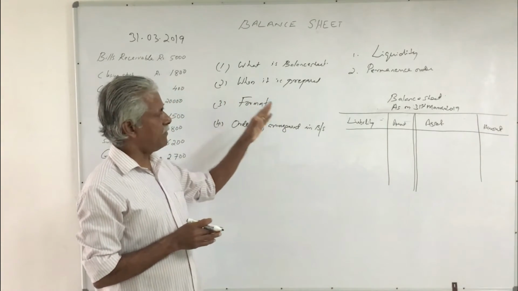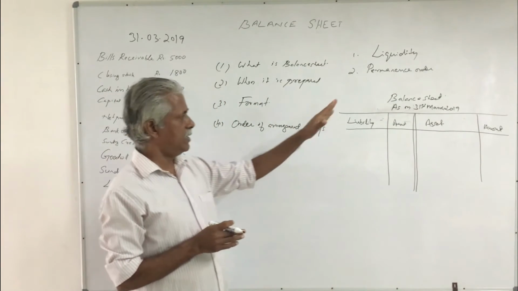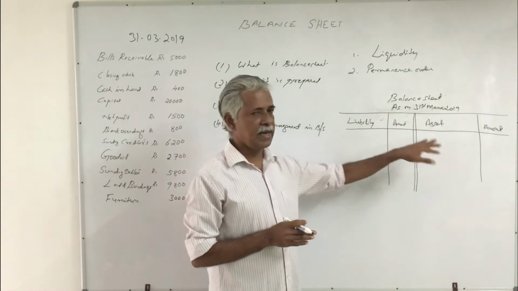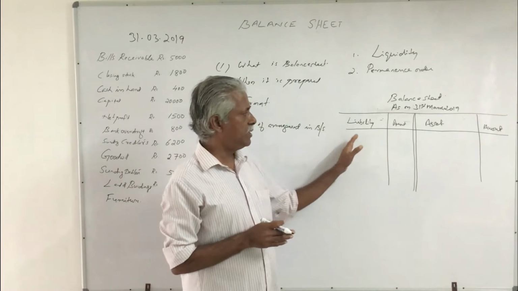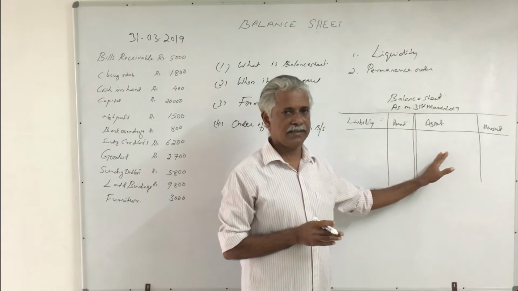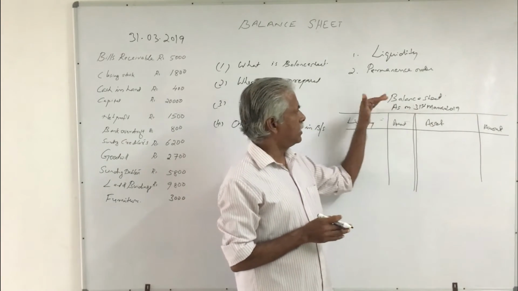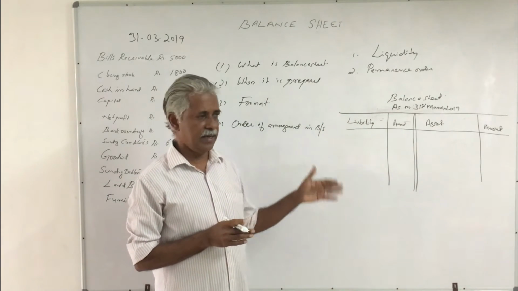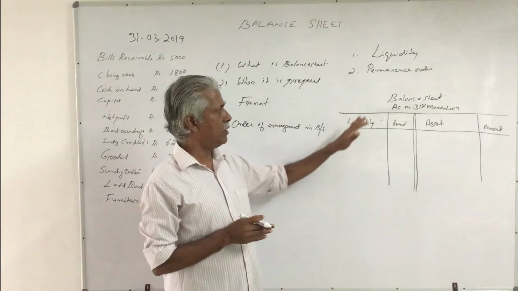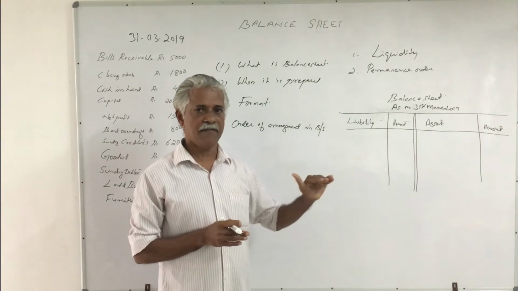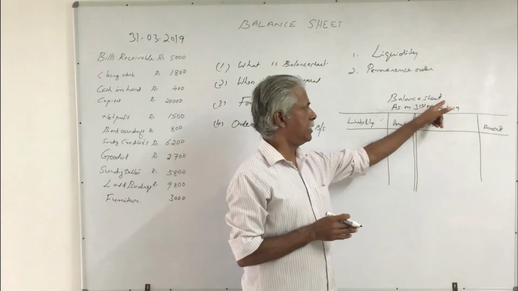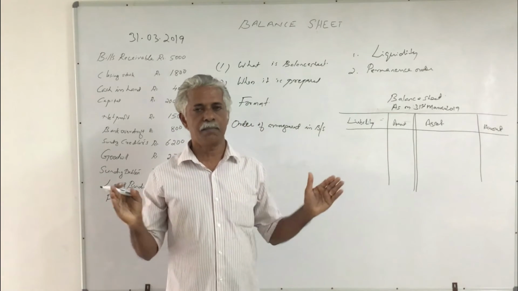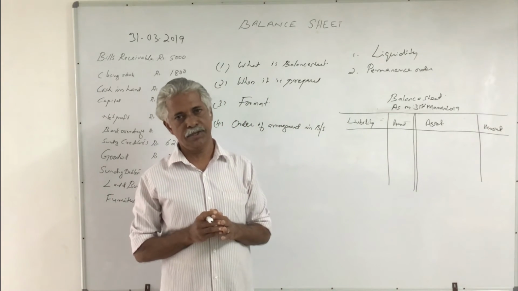Then again, it has a format: the statement is divided into two equal parts, left hand side and right hand side. The left hand side is called the liability side and the right hand side is called the asset side. Then at the top of the statement you have to give the heading of the account or statement. Here it is a statement, therefore you have to give the name of the statement, that is balance sheet, and also mention the date on which you are preparing the balance sheet.